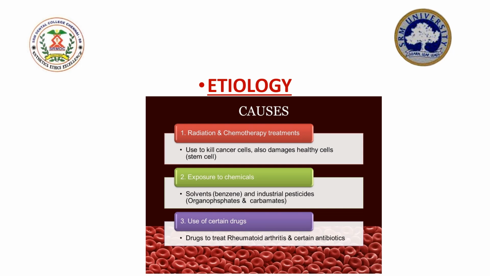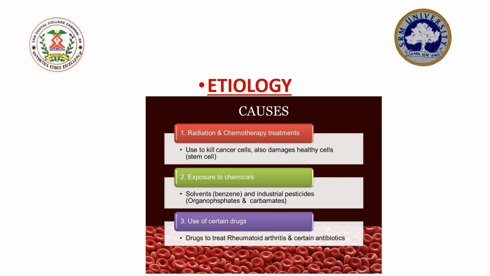Now, coming to the etiology of aplastic anemia. Aplastic anemia can arise due to multiple causes. To start with, genetic causes play a very important role. This is followed by probably autosomal recessive inheritance, which can give rise to the onset of the disease.